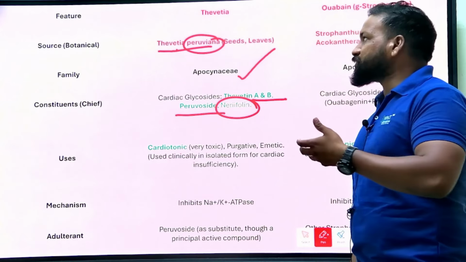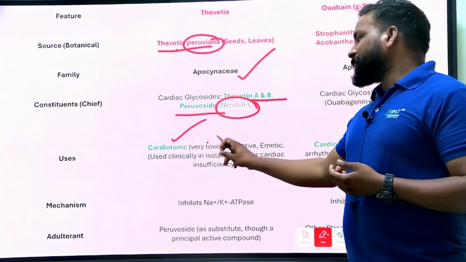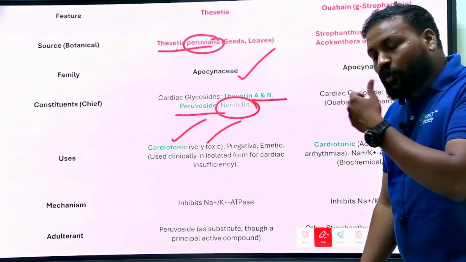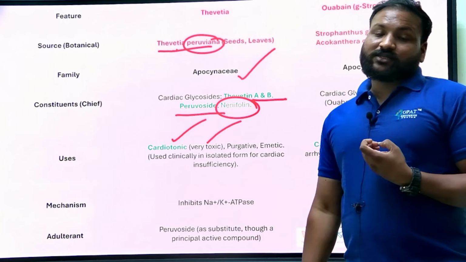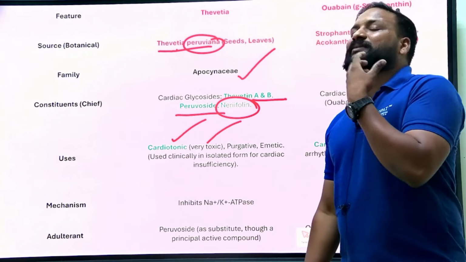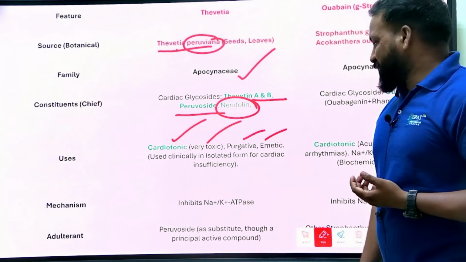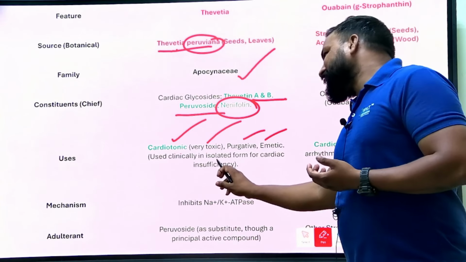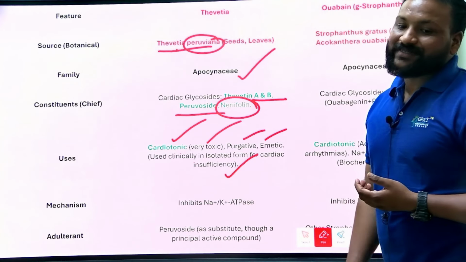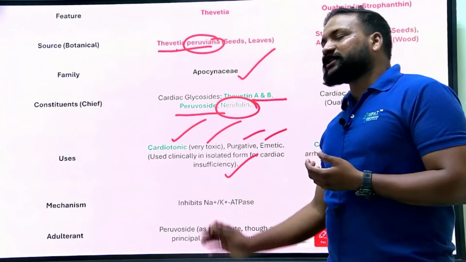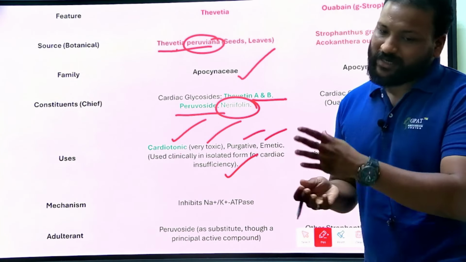These are the active constituents, and obviously it is a cardiotonic, but very toxic. Like all cardiac glycosides, it has purgative and emetic properties, but it is used clinically in isolated form for cardiac insufficiency, only for the cardiotonic property.